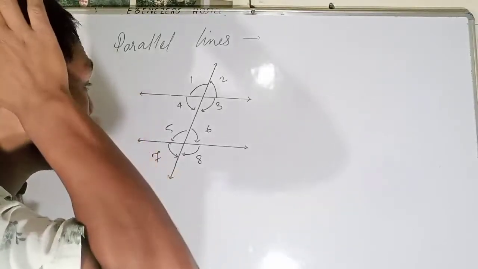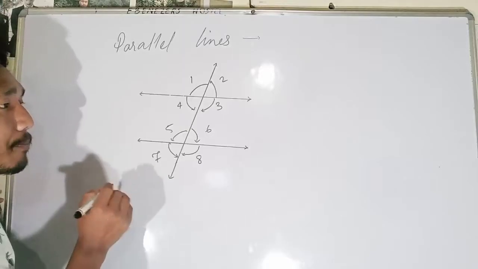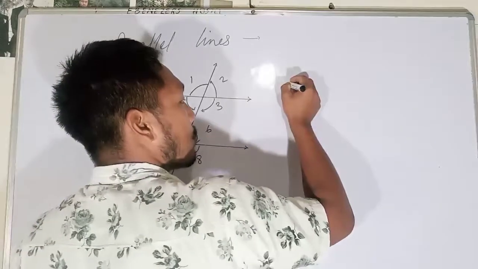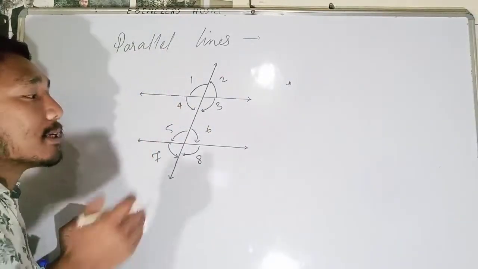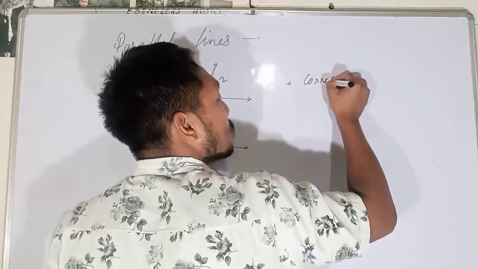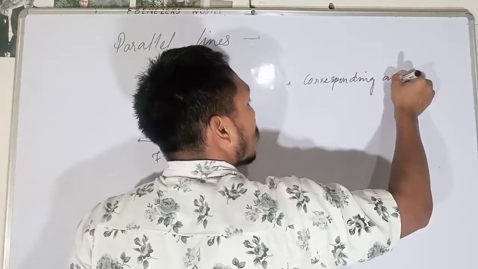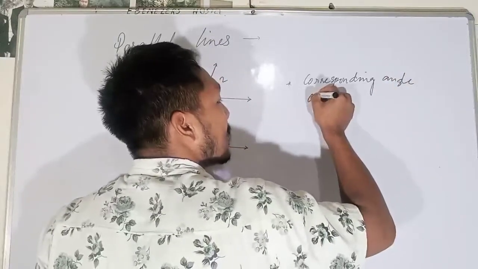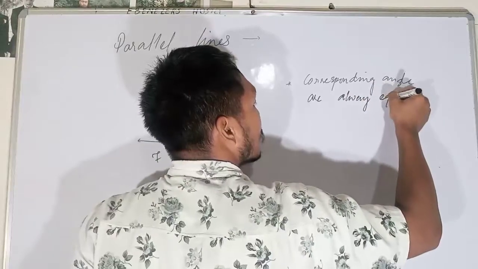According to the property, if the two lines are parallel to each other and there is a transversal line, then the corresponding angles are always equal to each other.